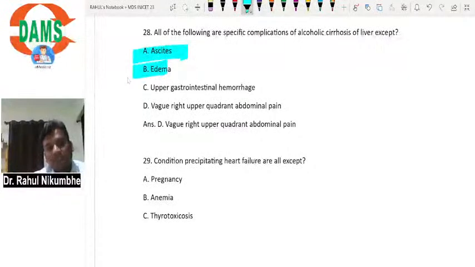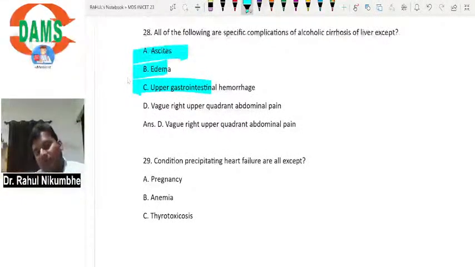Yes, these patients may develop esophageal varices. These varices are nothing but dilated veins and they can rupture at any time. If they rupture, patient may develop UGI bleed. Vague right upper quadrant abdominal pain, no, it is not specific for cirrhosis of liver. Cirrhosis of liver will not cause any pain. This upper quadrant pain can be because of liver abscess or liver tumor or any infection of liver, or hepatomegaly because of the fatty liver. But cirrhosis is not a reason for pain.